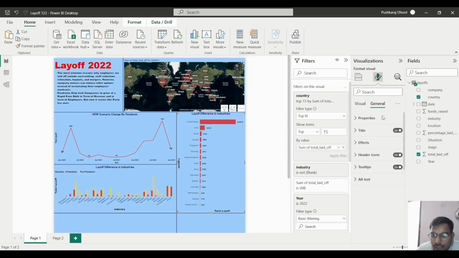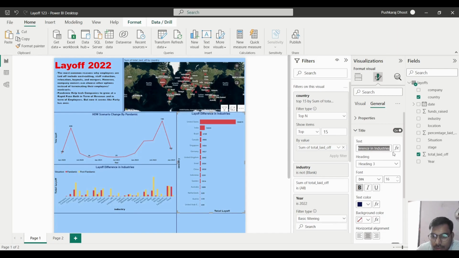After that, we have to change the title, so we will go into the title, and here we will write layoff in different countries, or we can write top 15 countries where layoff occurred.